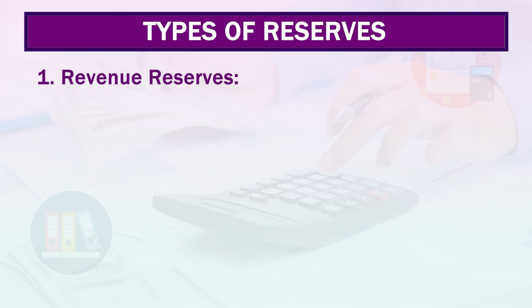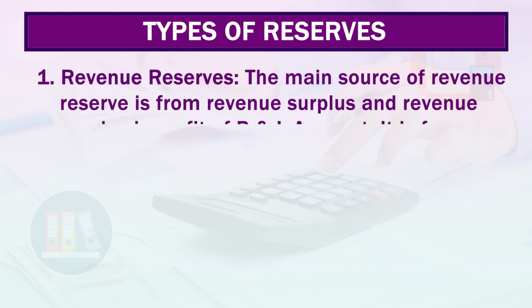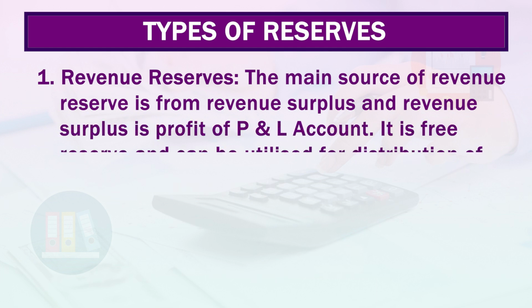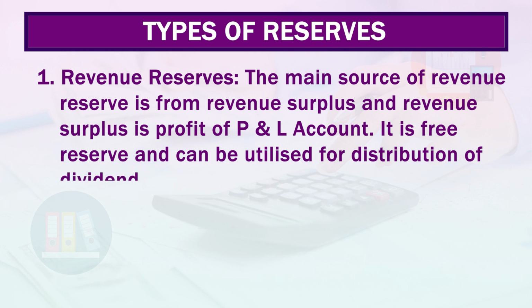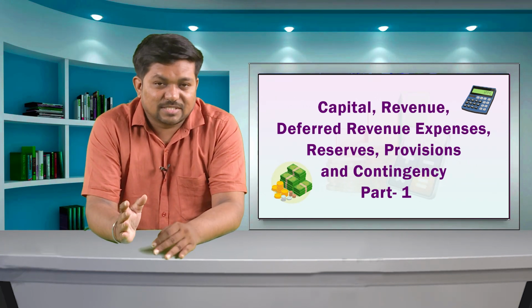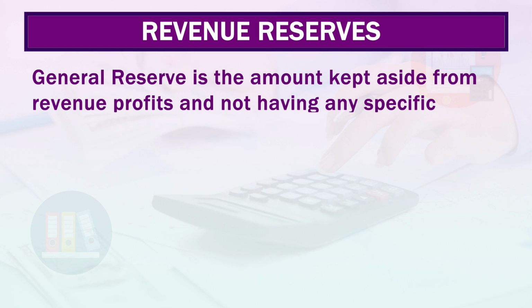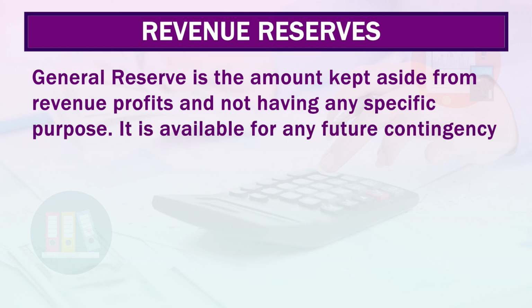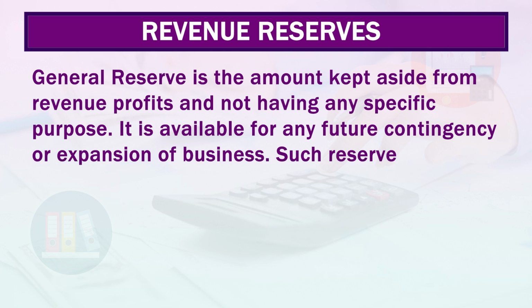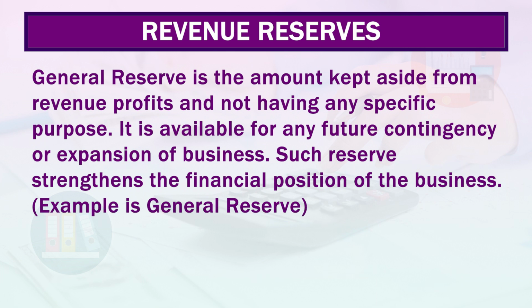First is revenue reserves. The main source of revenue reserve is revenue surplus, and revenue surplus is the profit of the P&L account. It is a free reserve and can be utilized for distribution of dividend. Revenue reserves can be further classified into general reserve and specific reserve. General reserve is the amount kept aside from revenue profits and not having any specific purpose. It is available for any future contingencies or expansion of business. Such reserve strengthens the financial position of the business. The example is general reserve.